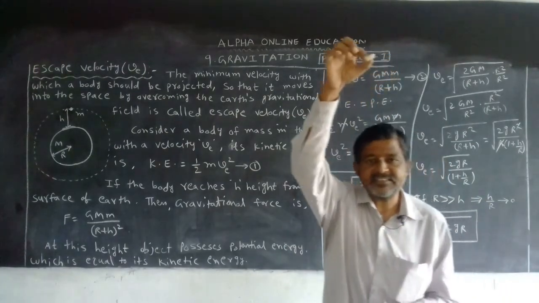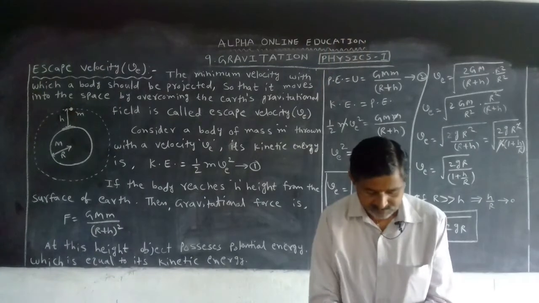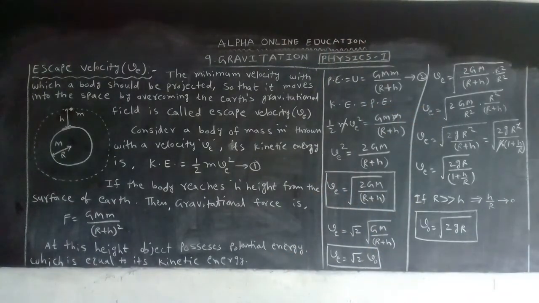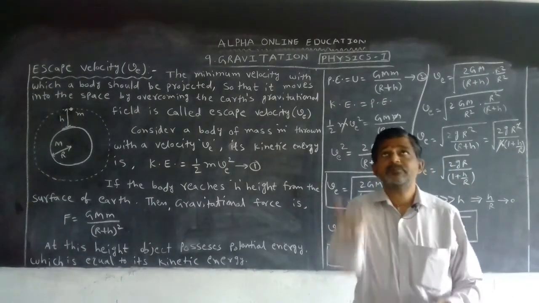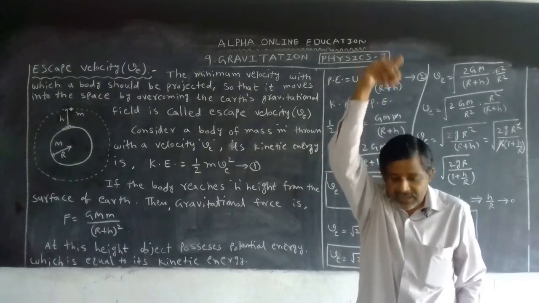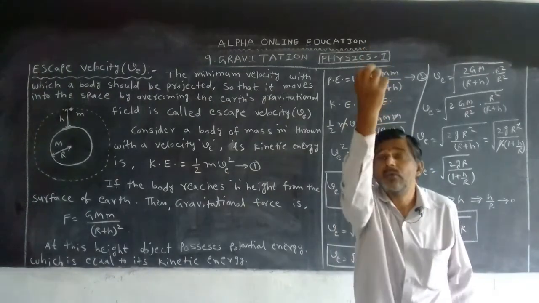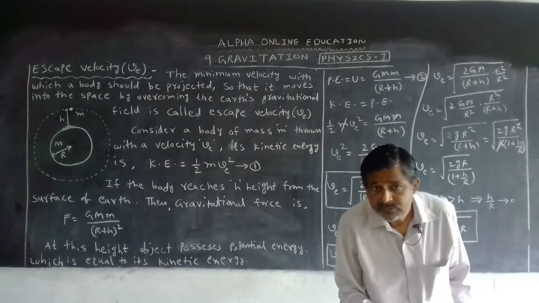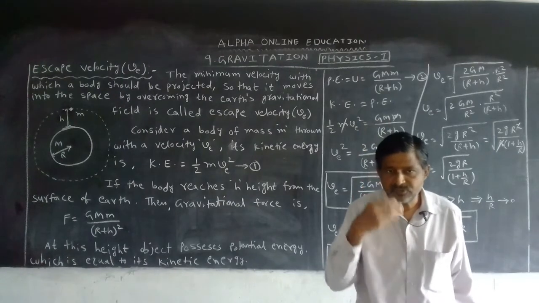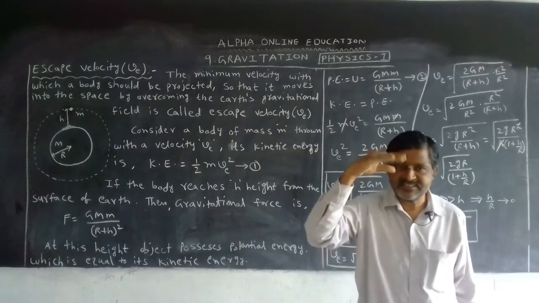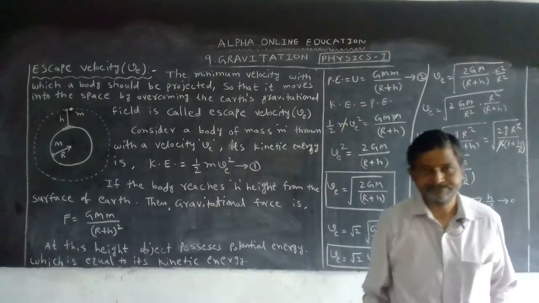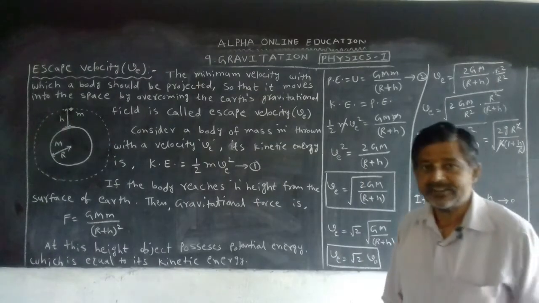Now let us take this object. If dropped, it moves towards the earth. Why? The gravity. Now, if we project it upwards, it moves up and comes down. Why does it come down when projected upwards? By the gravitational force. The velocity gradually decreases, becomes zero, and then it moves towards the ground by gravity.